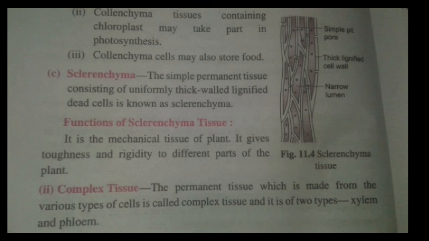The husk of coconut is made up of sclerenchymatous tissue. Jute is obtained from thick bundles of fibres. The hard grit in plant fruit is due to the presence of sclereids. And the function of the sclerenchyma is that it gives mechanical support and protection to the plant body parts or the fruits. So guys, this is all about the simple permanent tissue.